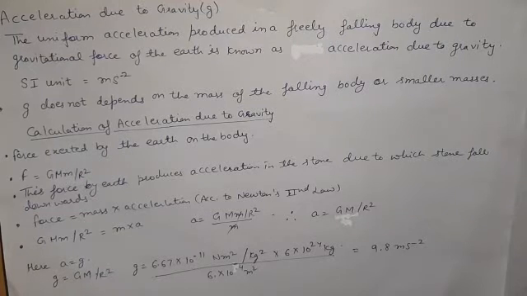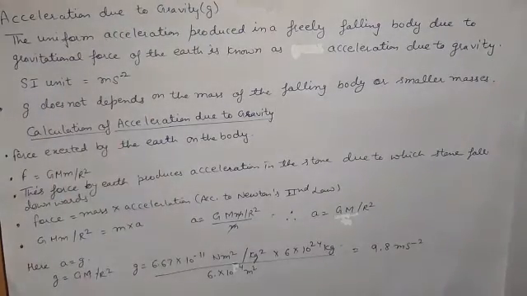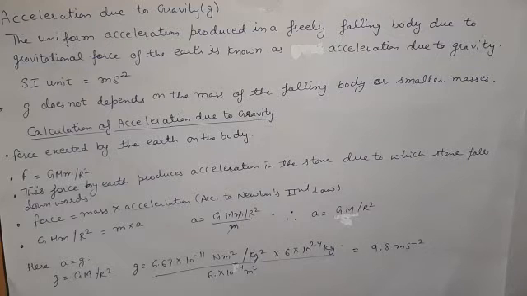Hello students, today we are going to discuss acceleration due to gravity, which is denoted by small g. Before this, I will tell you what free fall is. It is the fall of a body under the effect of gravity. It means when a body falls, it has velocity, and if there is velocity, it means acceleration is there.